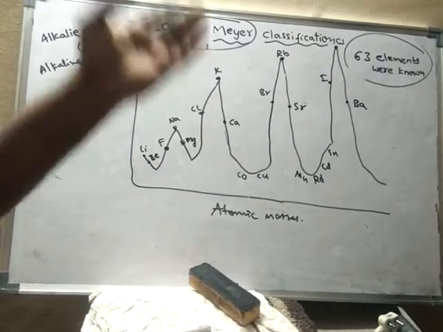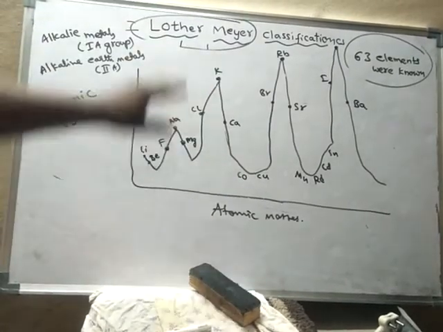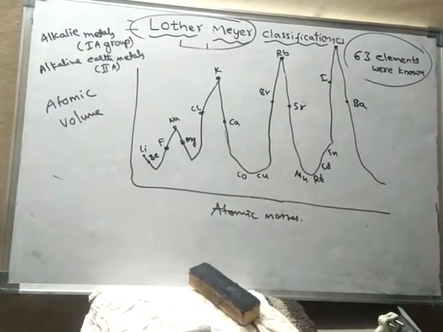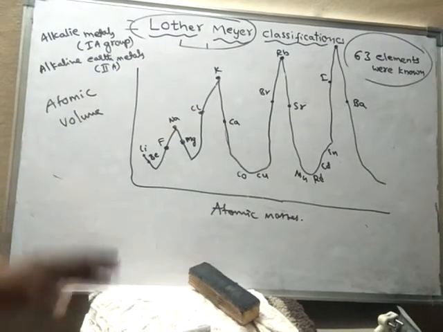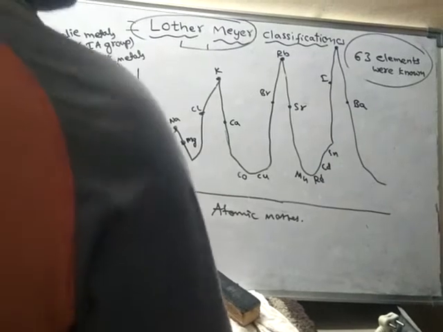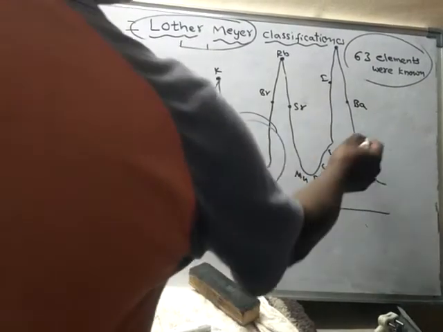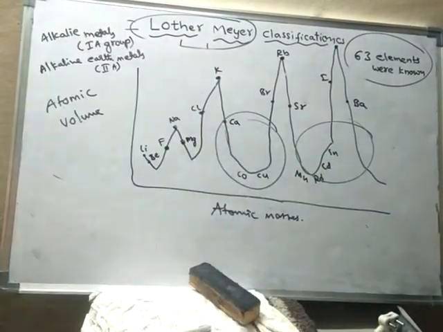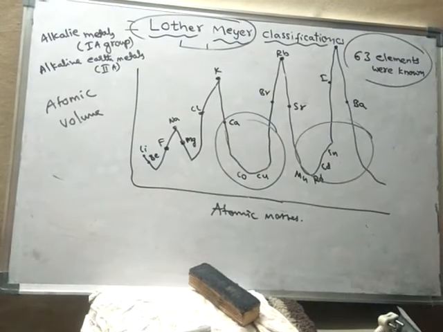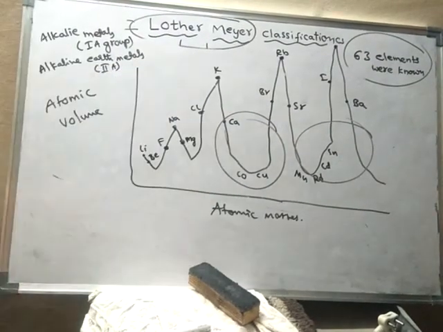After the presentation of Mendeleev's classification, Luther Mayer submitted his arrangement. And moreover, it is very difficult to remember the different portions of the curve. So that is why Luther Mayer's classification was rejected.